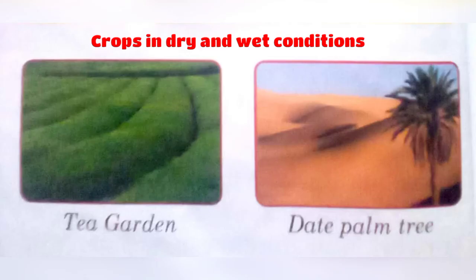And the next one is crops in dry and wet conditions. Tea plants grow in moist conditions, therefore huge plantations of tea are seen in hilly areas where it rains a lot. Plants like dates can grow in very dry conditions. So here I depicted two pictures, a tea garden and date palm trees. They grow in the dry and wet conditions. So you need to remember the examples, in which season which plants or crops are growing.